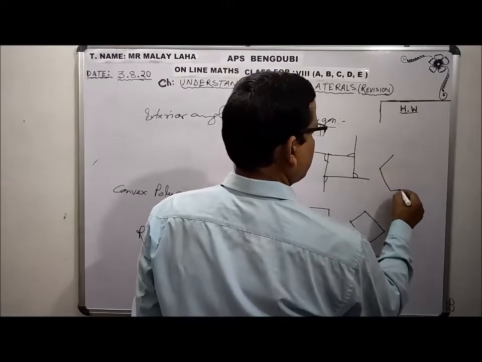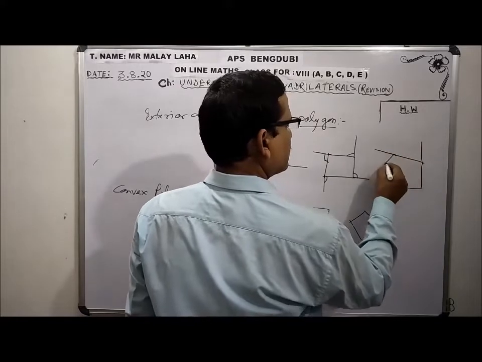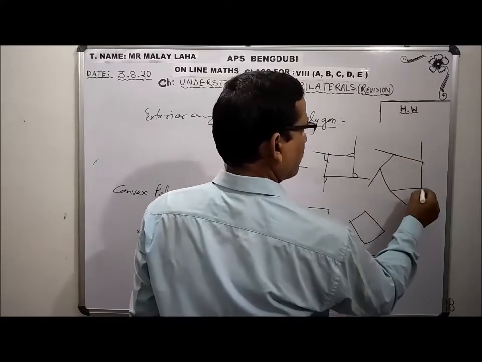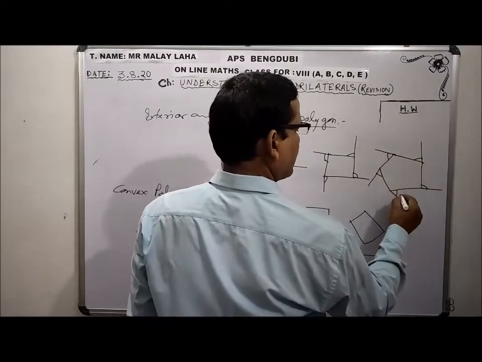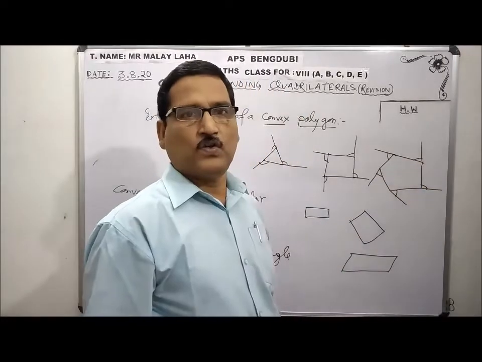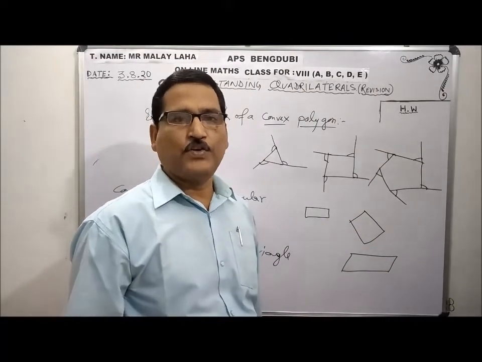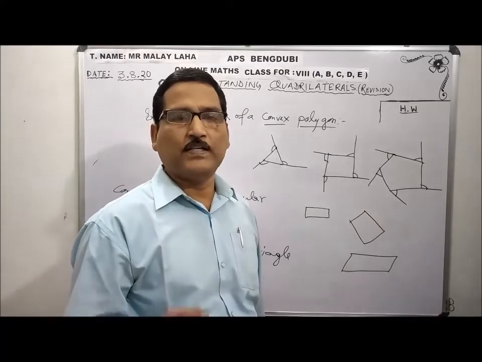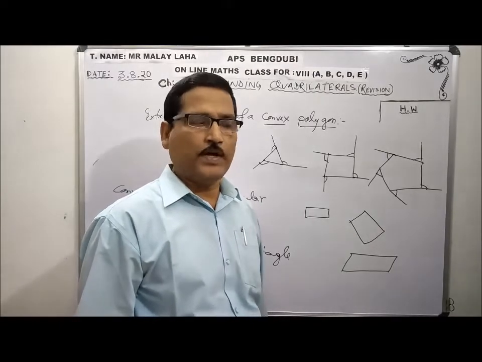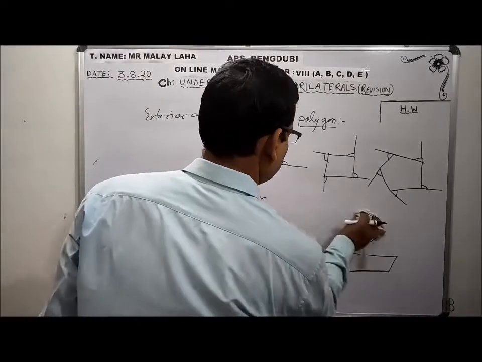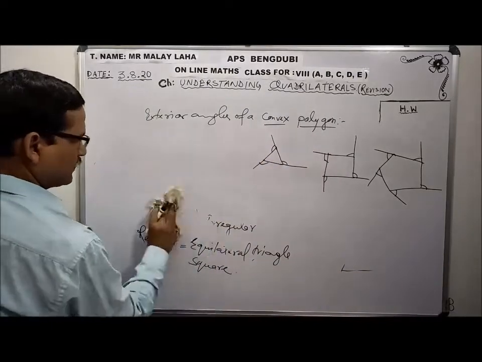If I draw a pentagon and extend the sides, altogether it will be 360 degree. So the exterior angle sum of any convex polygon is fixed, that is 360 degree. Now I can set a question.